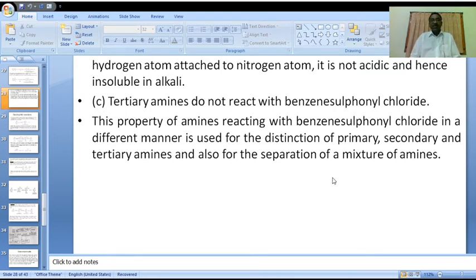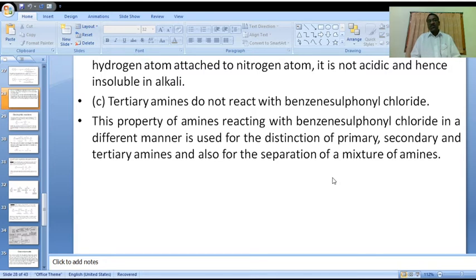But secondary amines on reaction with the same benzene sulfonyl chloride give N,N-dialkyl benzene sulfonamide. That particular N,N-dialkyl benzene sulfonamide is not soluble in water.